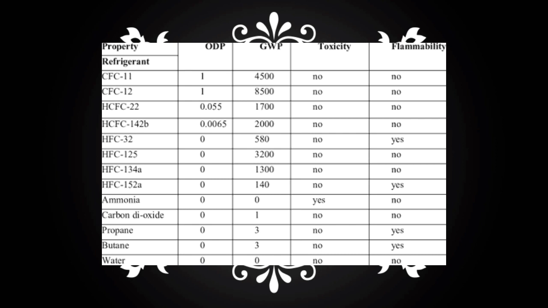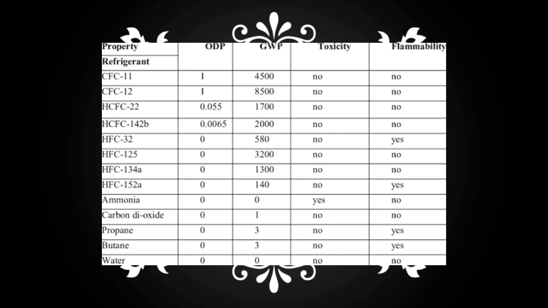Refrigerants are evaluated for their environmental friendliness on the basis of their ozone depleting potential and global warming potential. At this point, it is important that the trainer explains what an ozone depleting potential equal to 1 and a global warming potential equal to 1 mean.